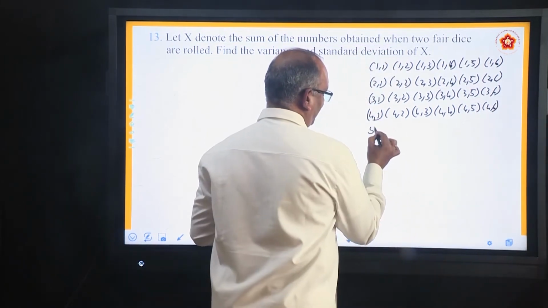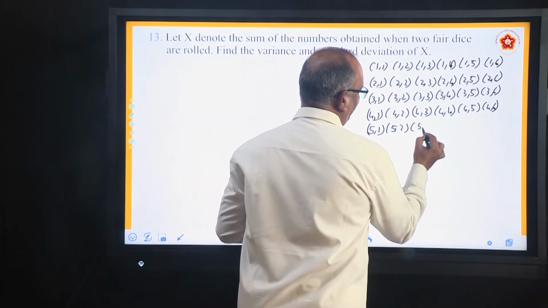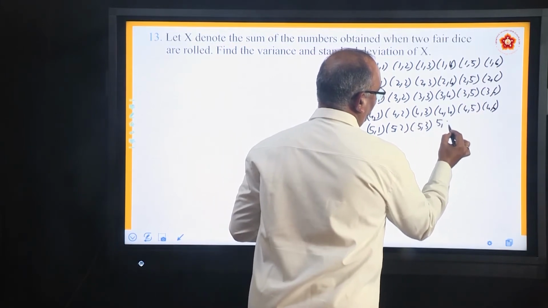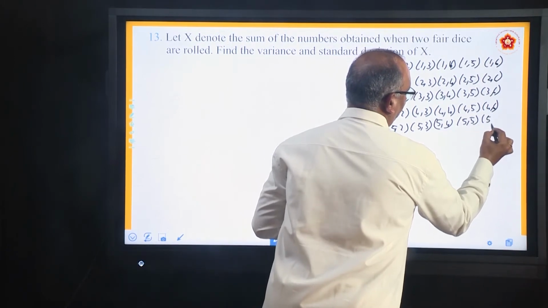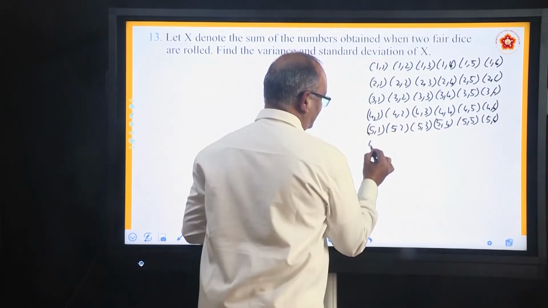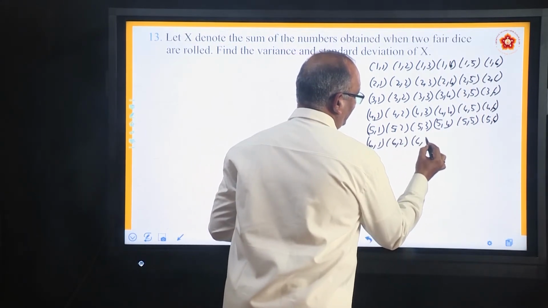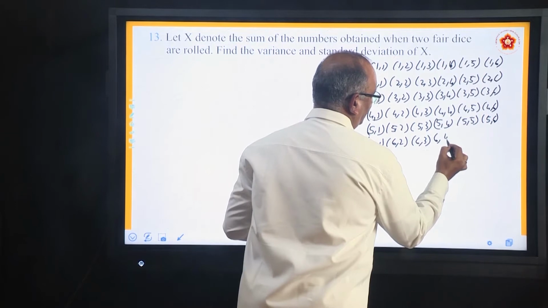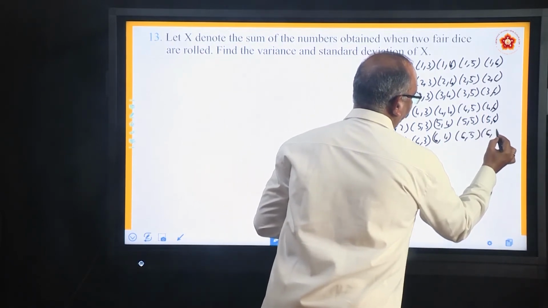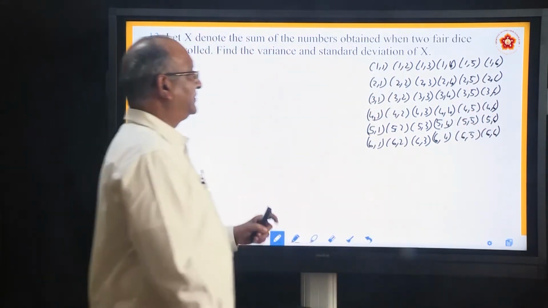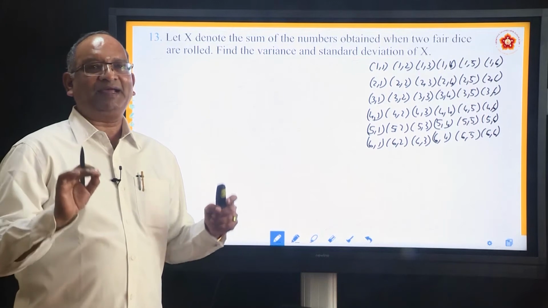Starting with 5, 5 1, 5 2, 5 3, 5 4, 5 5 and 5 6. Finally 6 1, 6 2, 6 3, 6 4, 6 5, 6 6. These are the possible outcomes when you roll two dice together.